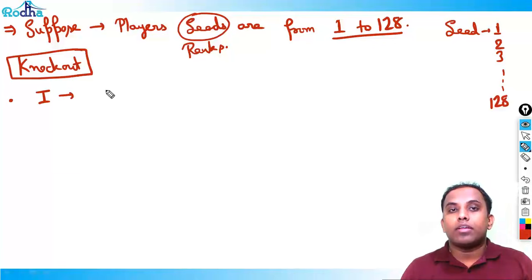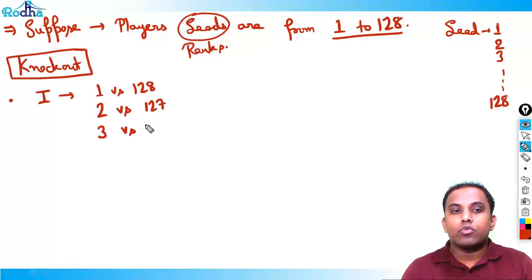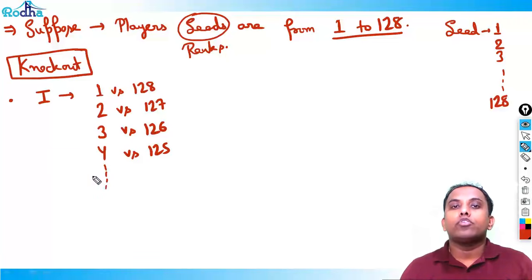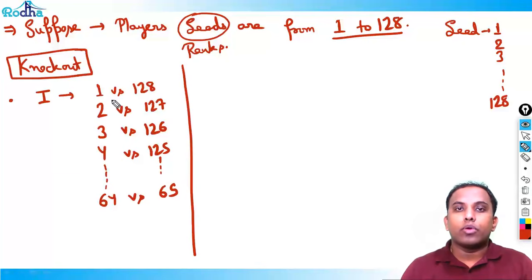The highest seeded player plays the lowest seeded player. Like suppose the match will be 1 versus 128, rank 1 versus rank 128, or seed 1 versus seed 128. Match 2 is 2 versus 127. Match 3 is 3 versus 126. Then 4 versus 125. Like this, the last match will be where? 128 players, half is 64. So the last match will be 64 versus 65. Like this it will come. This is for round 1. I hope it is clear.